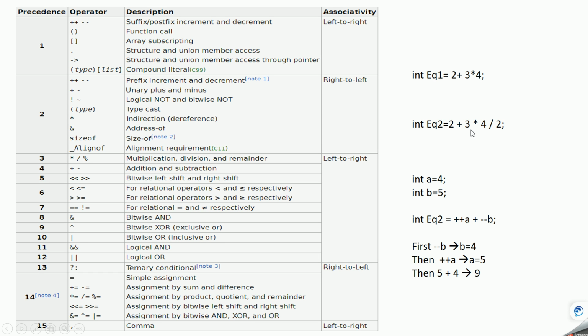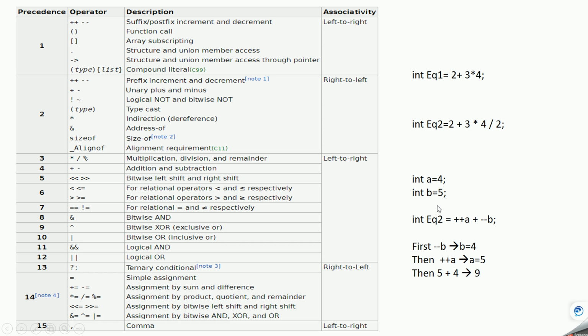So first 3 into 4 will be 12, and then this 12 will get divided by 2, so that will become 6, and then 2 plus 6 gives 8. So this is how the associativity rule is helping to evaluate the expression. Both precedence and associativity rules are used.